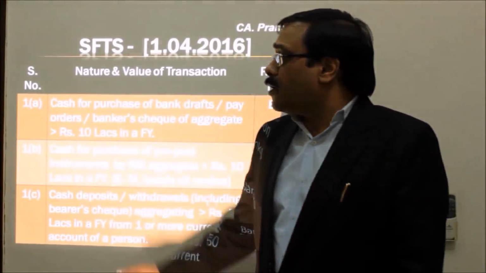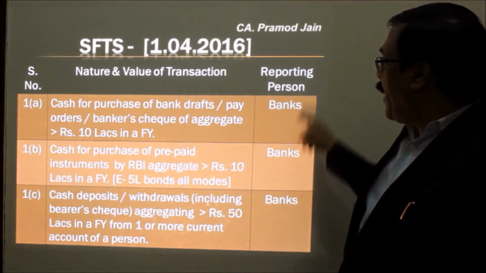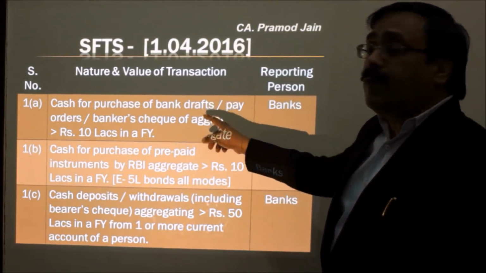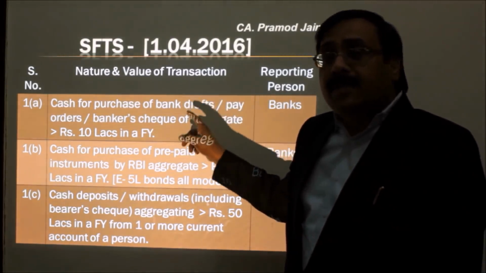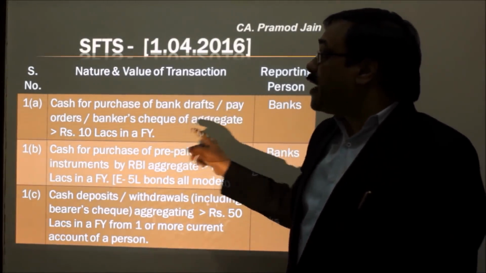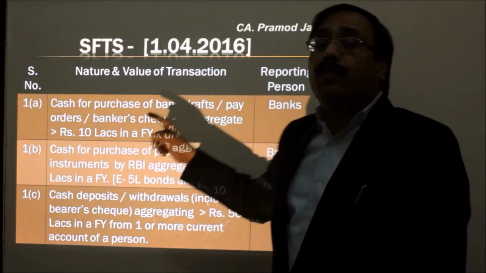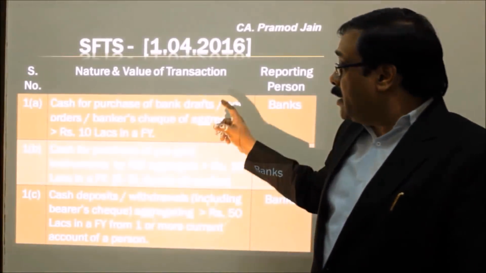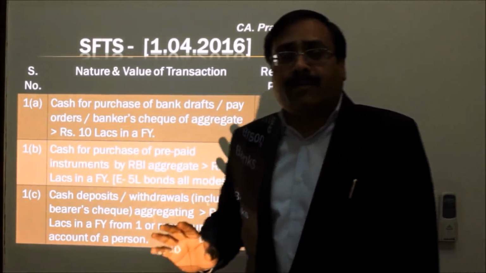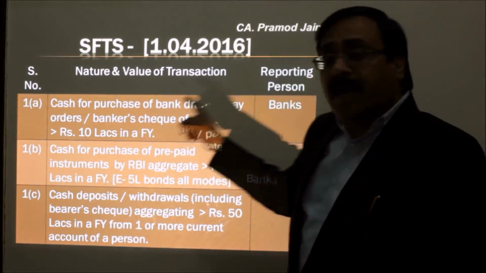What are those transactions? Those transactions have been given under Rule 114E. If we talk about the reporting person, the banks, they have to report if anyone purchases a pay order or bank draft of rupees 10 lakhs or more in a financial year. In that case, the bank would report this statement of financial transactions in Form 61A to the CBDT. And the person who has purchased these bank drafts doesn't have to file. Only the banker, the reporting person, has to file.